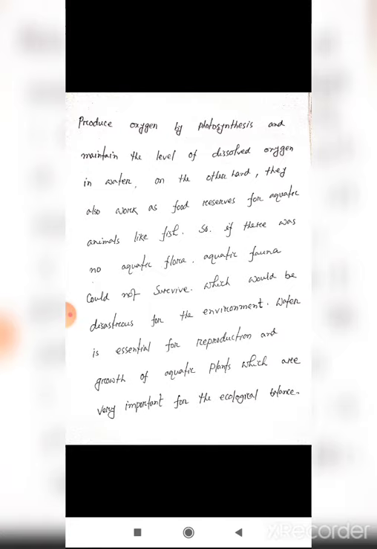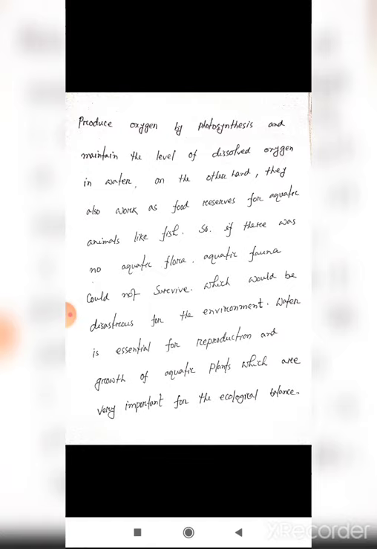On the other hand, they also work as food reserves for aquatic animals like fish. Aquatic flora is the main source of food for aquatic fauna.